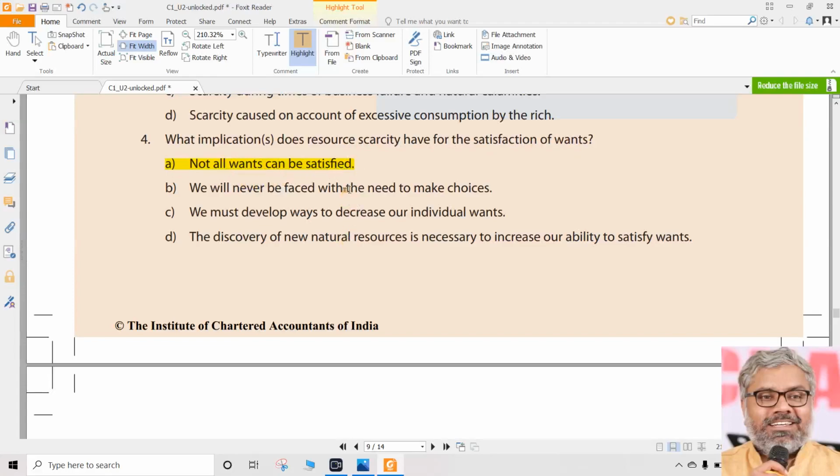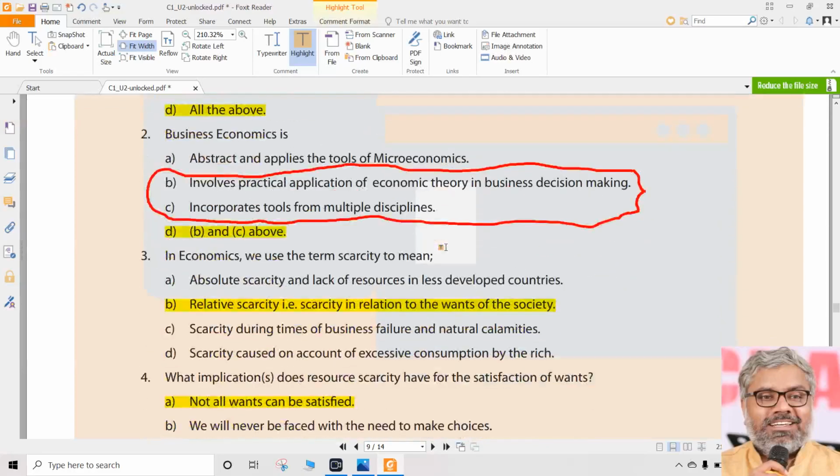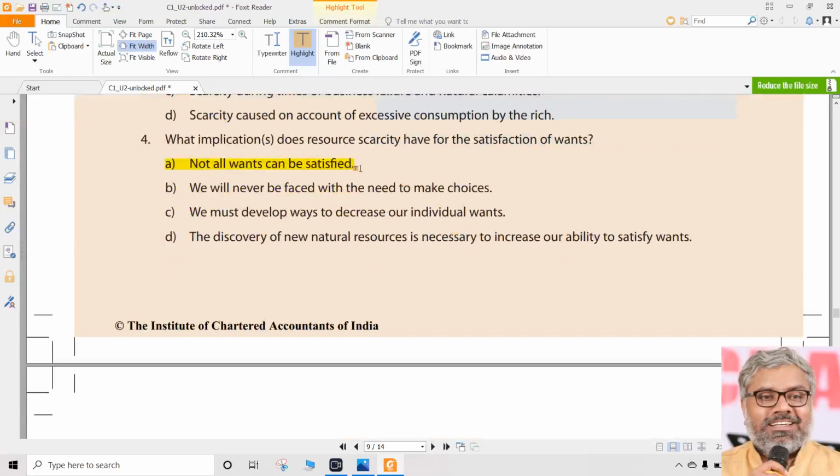But should we just ignore the other three? No. The other three also we should know. We should read and understand. No, these are all not correct answers. That also should be made sure. So the point to be noted here, initially, while answering these MCQs, is that it is important to identify the correct option, no doubt. However, simultaneously, it is also important to identify why the other three are not correct. When both are done simultaneously, that is the perfect answering of any MCQ. So we should know why one option is correct and why the other three options are incorrect.